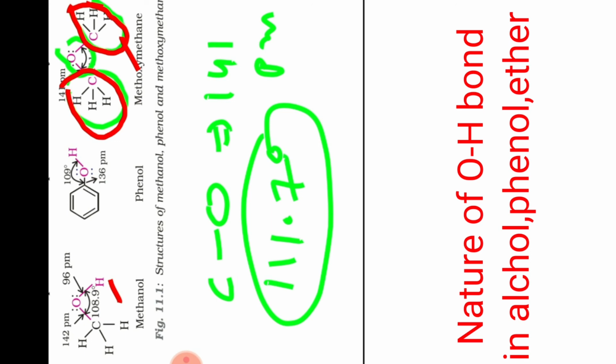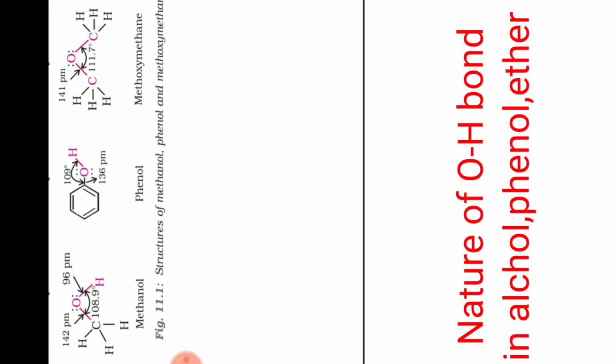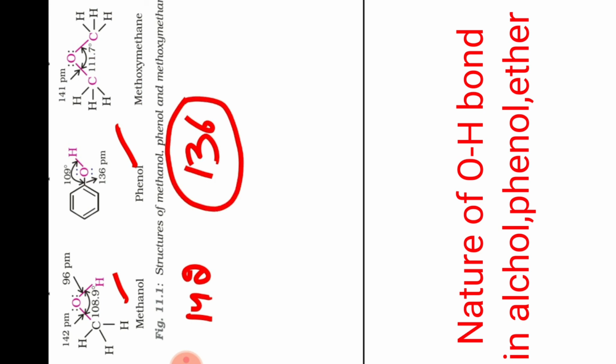Did all of you understand my point? So once again I will repeat. Bond angle in alcohol is slightly less than the tetrahedral angle. Why is it so? Because around the oxygen lone pairs are there, and there will be lone pair repulsion, so the bond angle decreases. In phenol, the bond angle is almost equal to the tetrahedral angle. Then we have compared their bond length. Bond length in alcohol is 142, here 136. Why does the bond length decrease in phenol? Because of the partial double bond character.